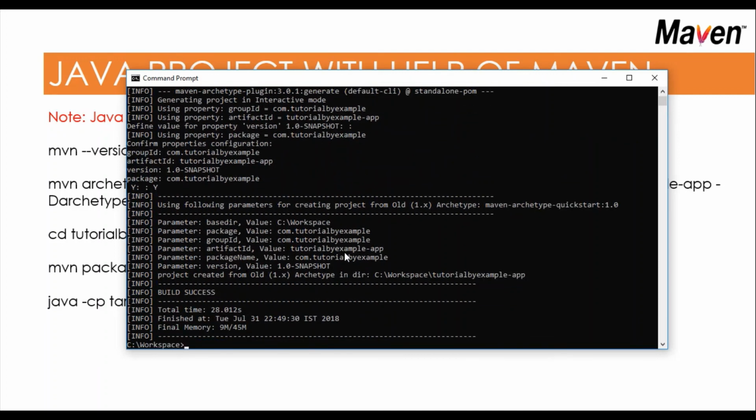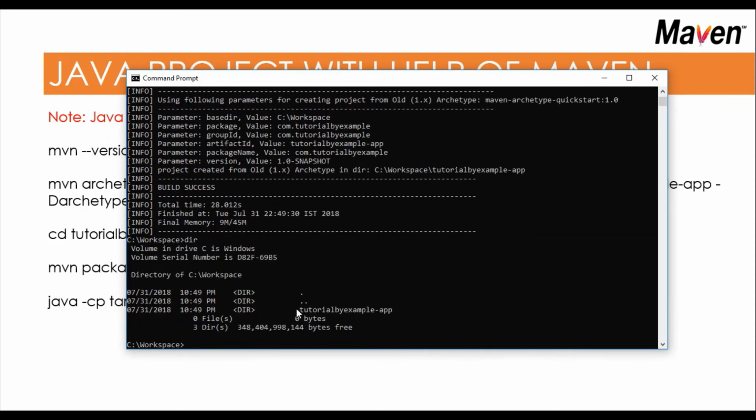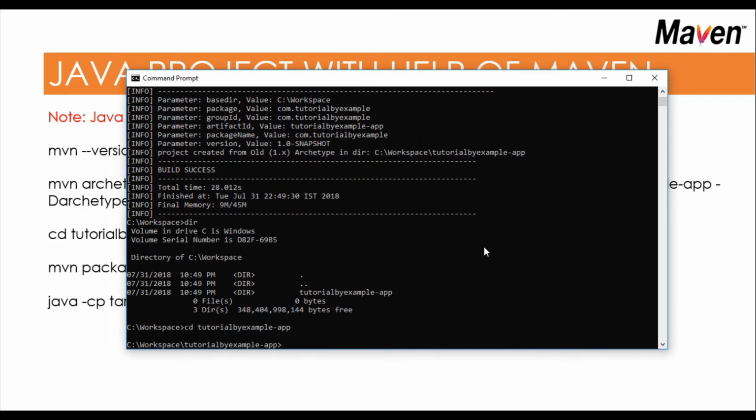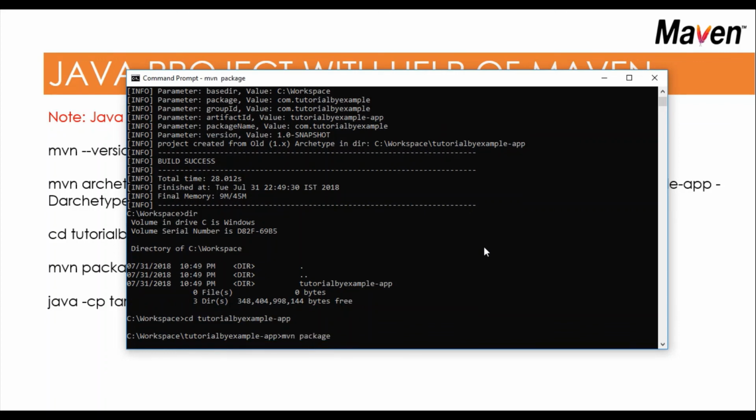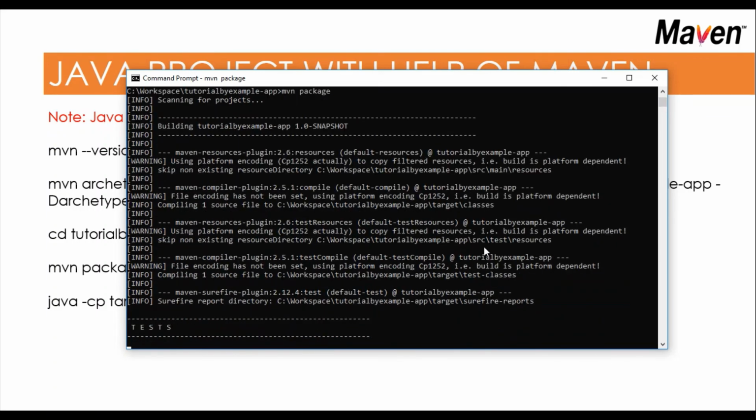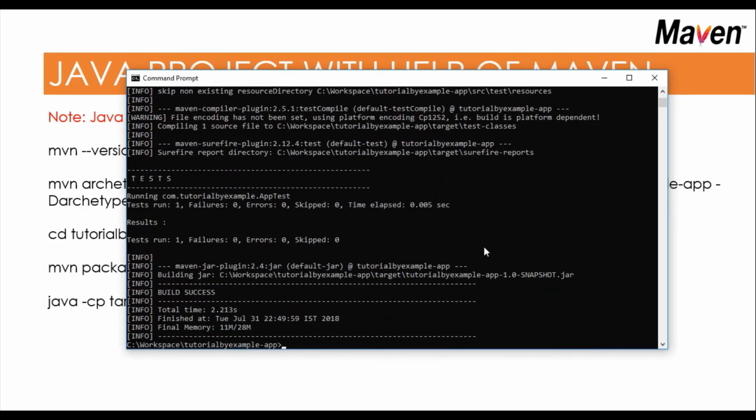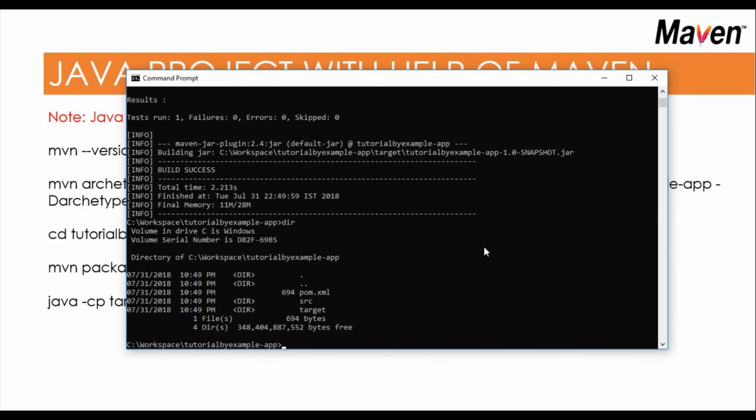So all done. You can see build successful, and in my directory we now have tutorialsbyexample dot app, which was just created. The next command: cd into tutorialsbyexample, and now I'm in the directory and run mvn package. It will package it, and now if I run dir we get the pom, src and target.